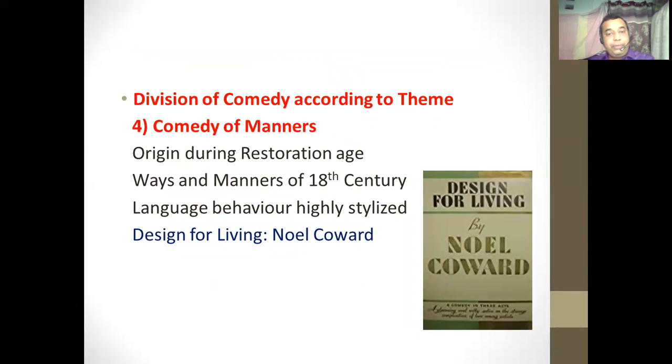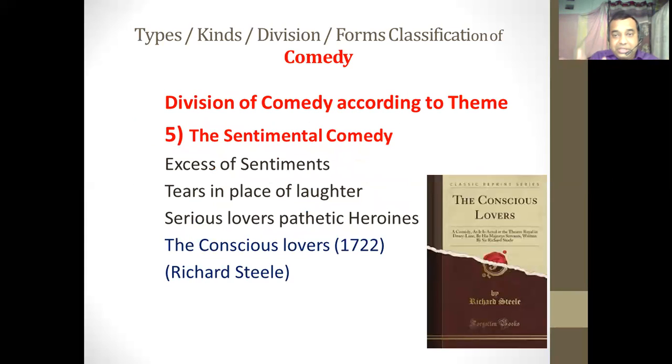Fourthly, the comedy of manners originated during the Restoration age, and it criticizes the artificial ways and manners of the 18th century, the highly stylized language, behavior, and false ways of the people. And the last one, the sentimental comedy, as the name implies, is based on the excess of sentiments and emotions. In place of laughter we find tears, and based on those tearful events, the drama ends on a happy note. That's why it is called the sentimental comedy.